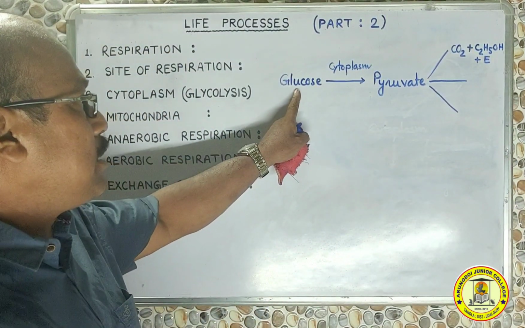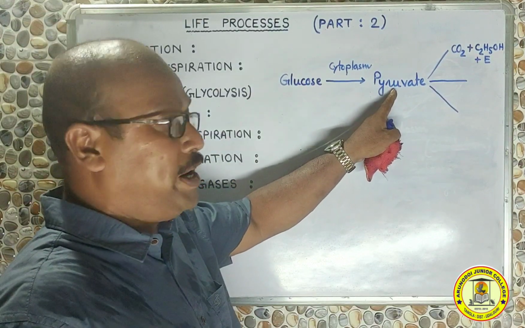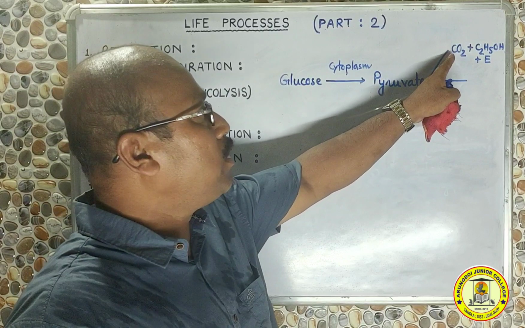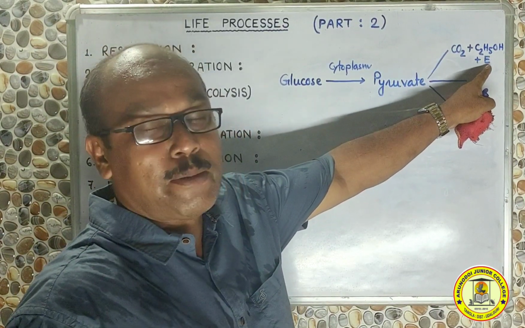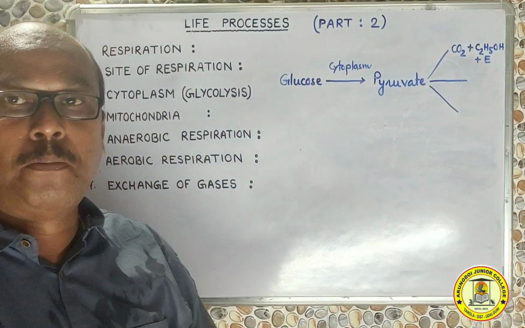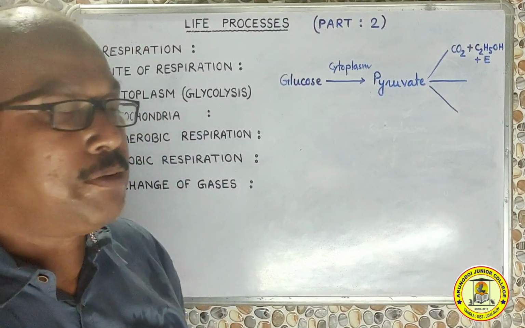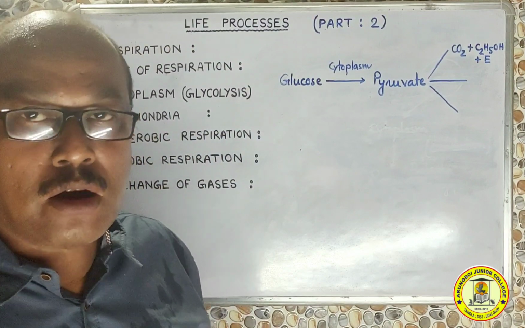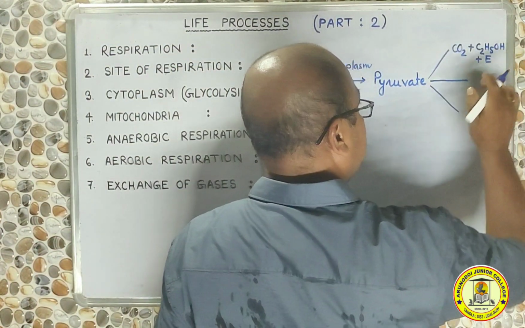The glucose which was broken down in the cytoplasm to form pyruvate, the pyruvate again may break down into carbon dioxide, ethyl alcohol, and some amount of energy. This breakdown always completes in the presence of certain enzymes present inside the cell itself. In this entire process also oxygen is not necessary, and we call this anaerobic respiration.